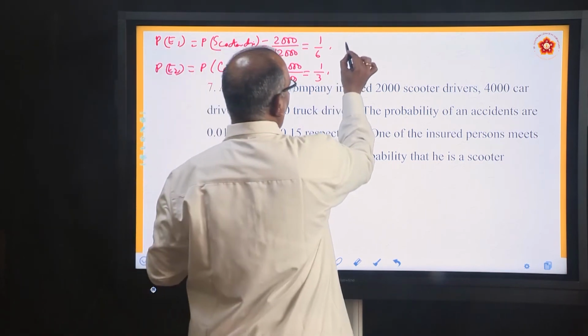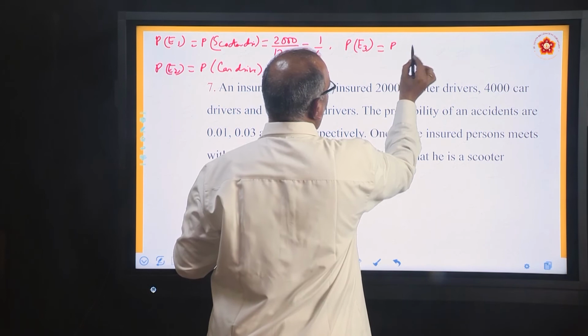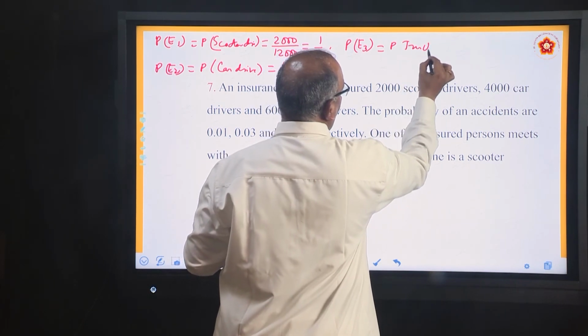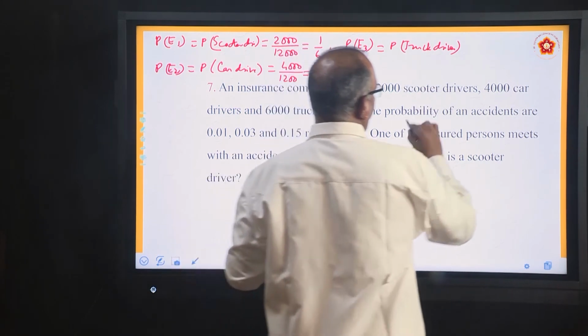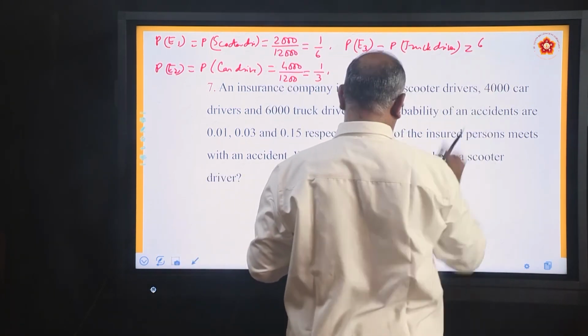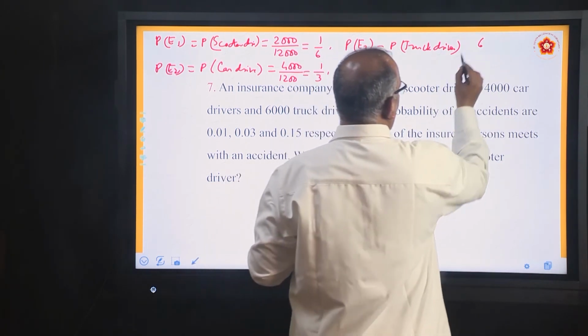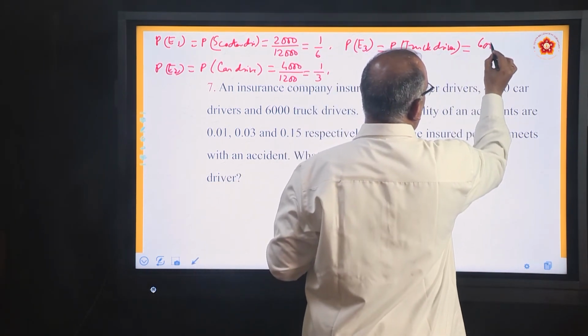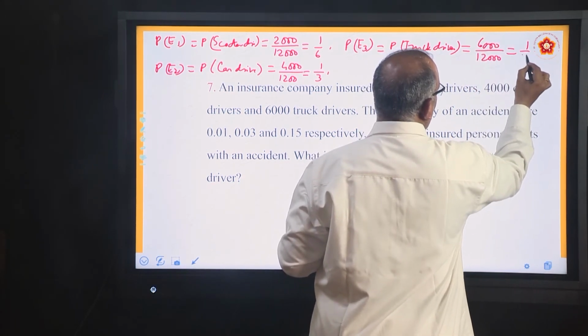What is P E3? Probability of truck drivers. What is it? 6,000 divided by 12,000 equal to 1 by 2.